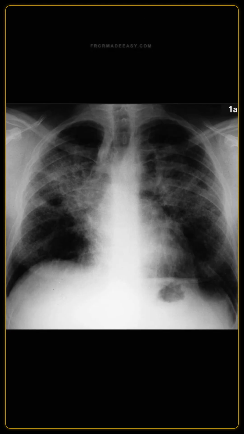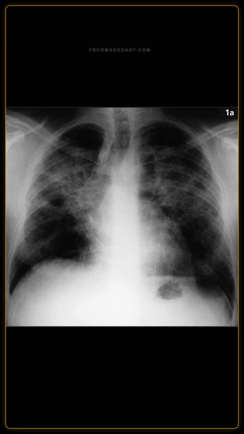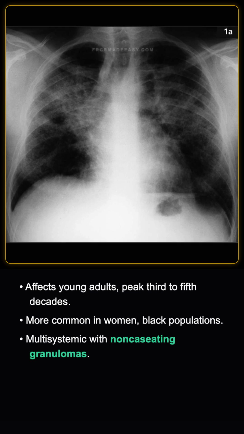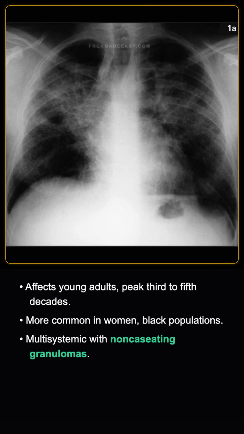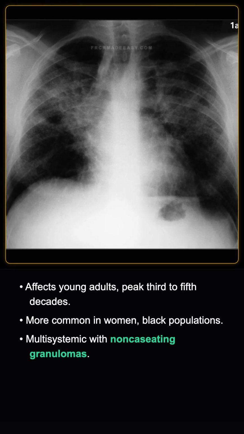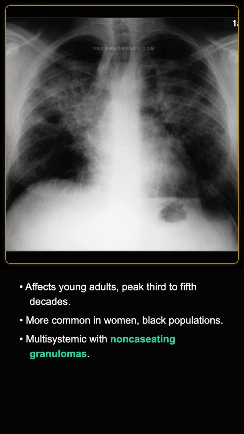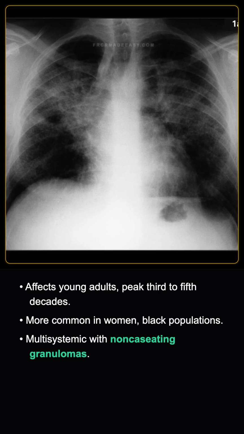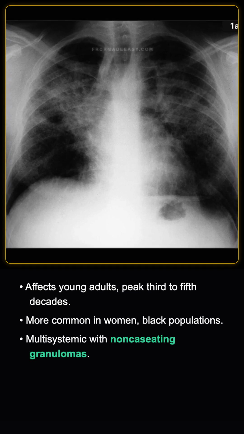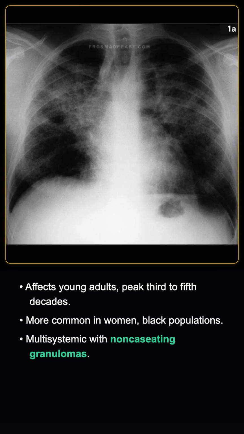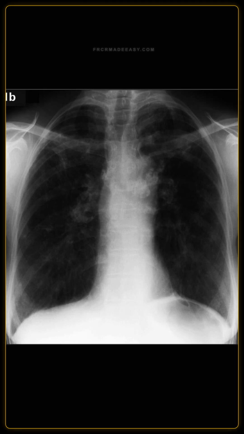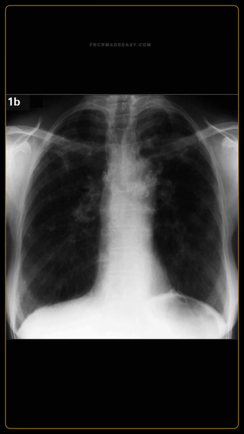What is the typical demographic and systemic manifestation of sarcoidosis? Sarcoidosis typically affects young adults, with a peak incidence in the 3rd to 5th decades. It is more prevalent in women and Black populations. It is a multi-system disorder characterized by non-caseating granulomas. Extrapulmonary manifestations include uveitis, bilateral parotid enlargement, erythema nodosum, lupus pernio, arthralgia, cardiomyopathy, heart block, and bony changes in the phalanges. Eggshell node calcification is a well-known feature of sarcoidosis.